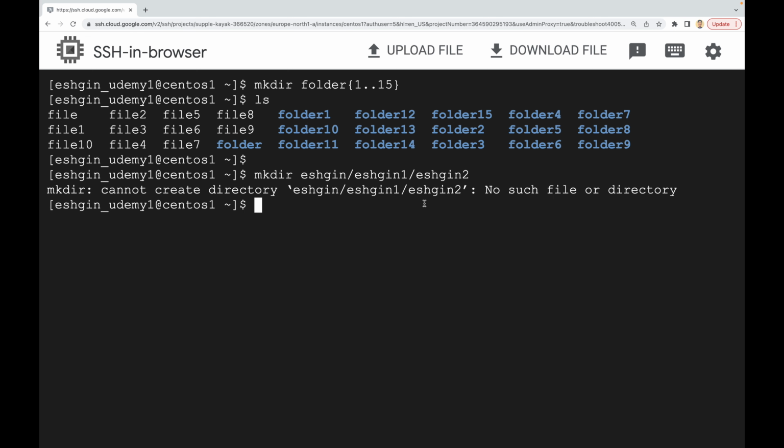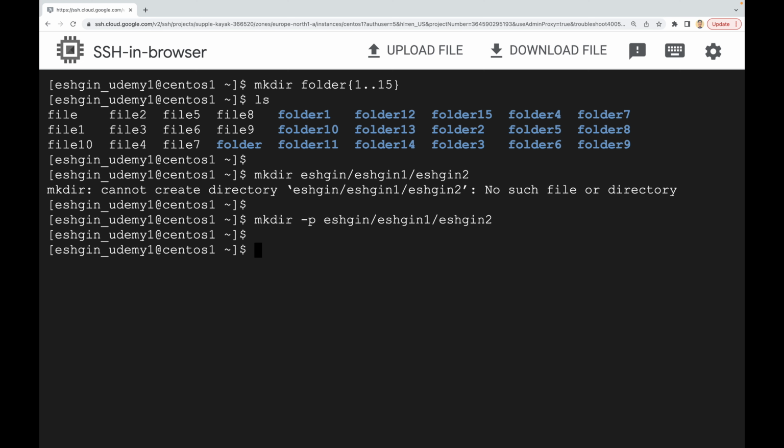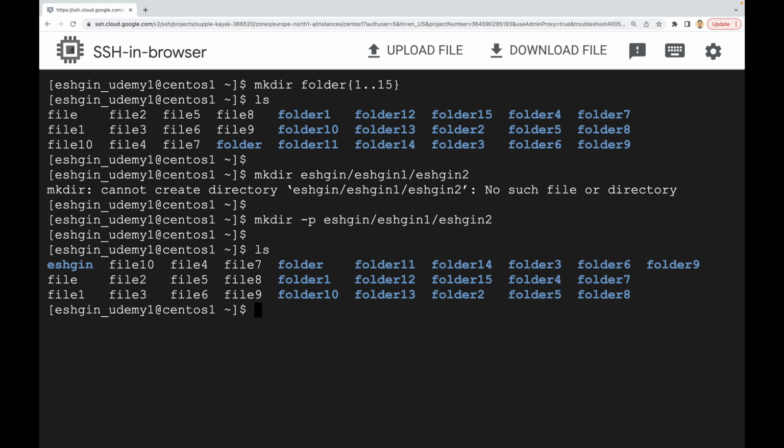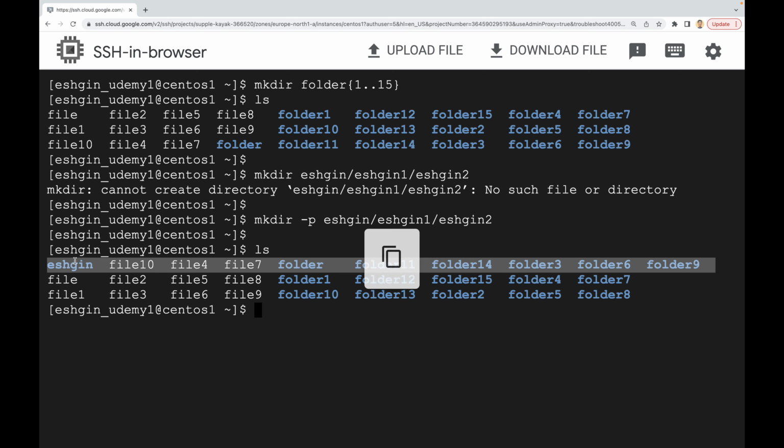To eliminate this error, you have to use one option. It is called the p option, -p. So it will just create parents if needed. Let's press enter. You see that we don't have any errors, any issues here. If we do ls, our Eşkin directory is here.